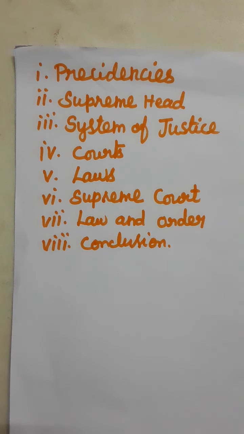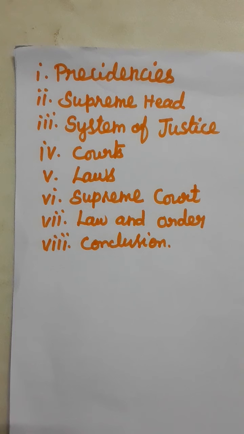Next topic is laws. To bring uniformity, Hindu and Muslim laws were compiled. To bring uniformity, the laws for Muslims and Hindus were practiced. Next, Supreme Court. Under the Regulating Act of 1773, Supreme Court was established.